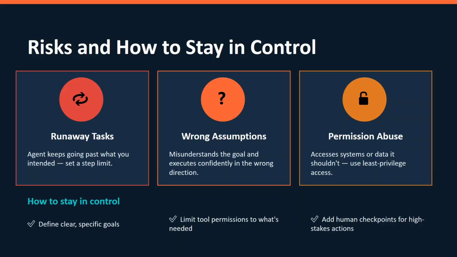Third issue, permissions, access to systems or data. It should use least privilege access, or if it is something high grade, you can add a human in the loop kind of request. So provide access to only that data which is needed. Otherwise, it can access all the data which is not required, and then there could be some vulnerability. So in that case, we can use a human in the loop scenario.